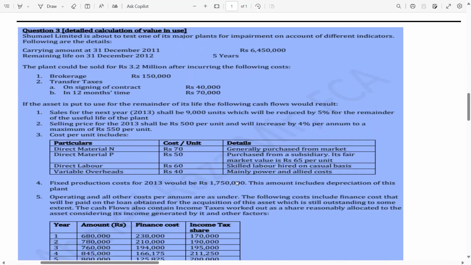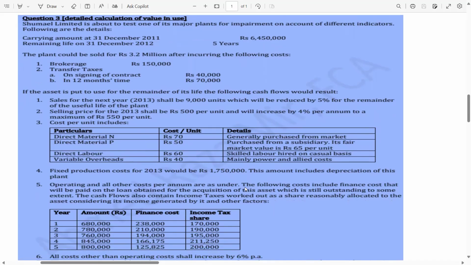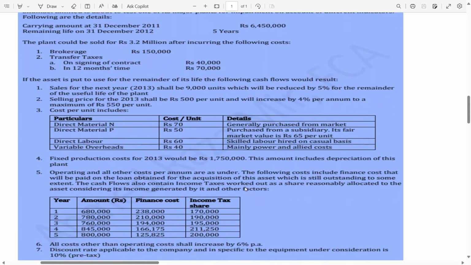1.075 depreciation should be deducted from this fixed cost. Then you will get the net fixed cost because this is the cash flow, and depreciation and other related expenses are non-cash expenses, means non-cash items. So non-cash items are never included in the cash flows. Of course you know this thing.